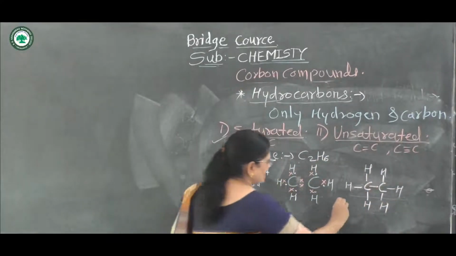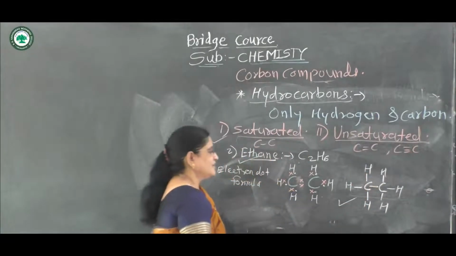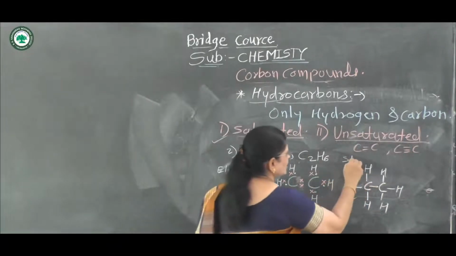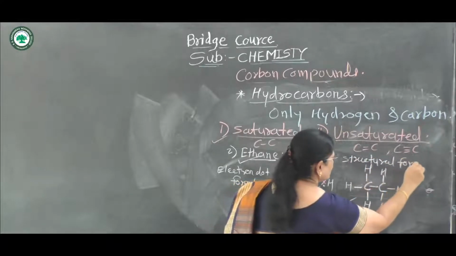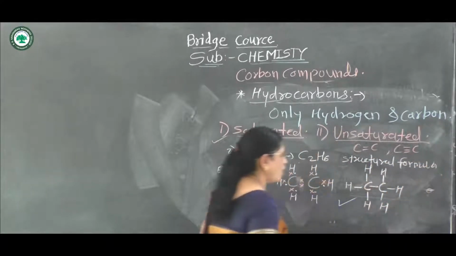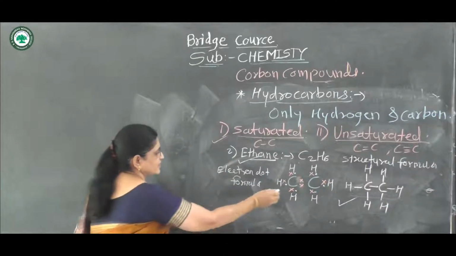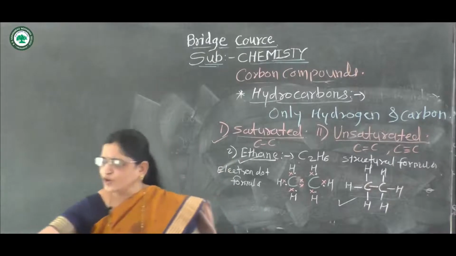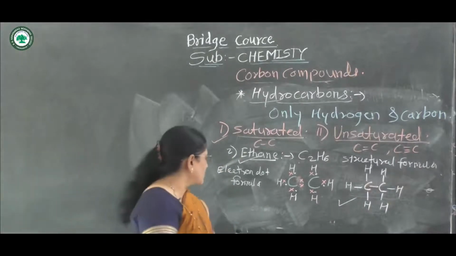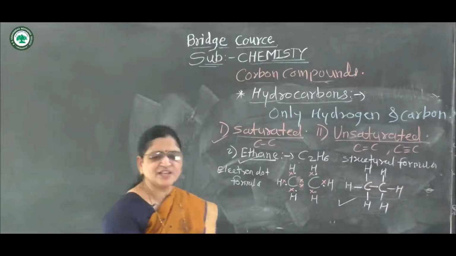In this way it forms a molecule. It is called the structural formula of ethane. This is the electron dot structure and this is the structural formula. Also there is the bond line structure or ball and stick model.